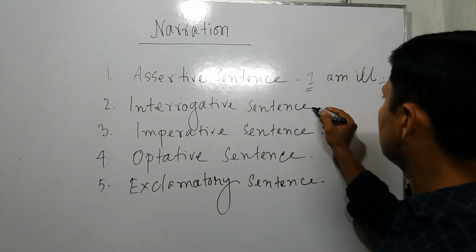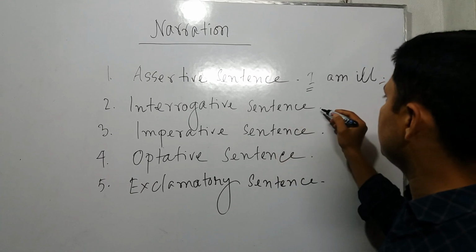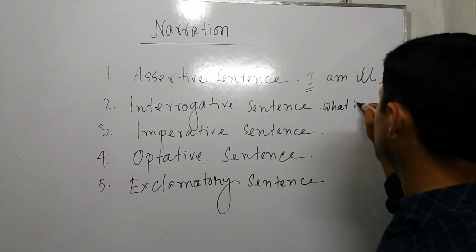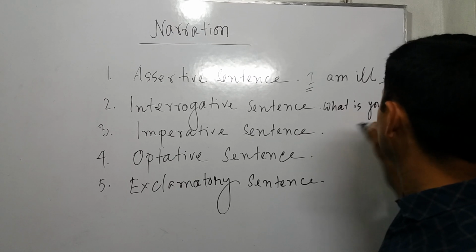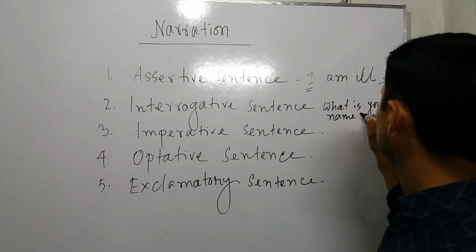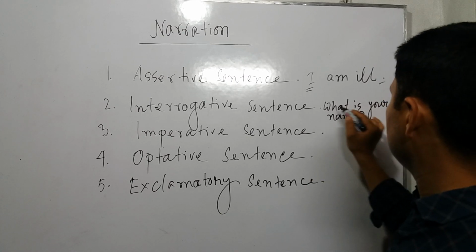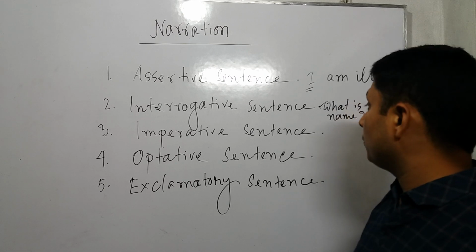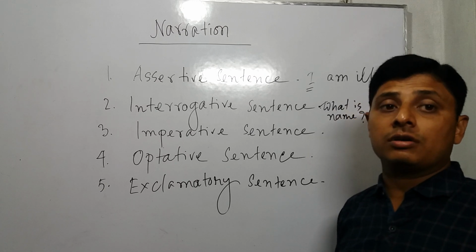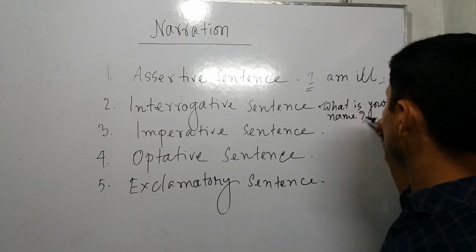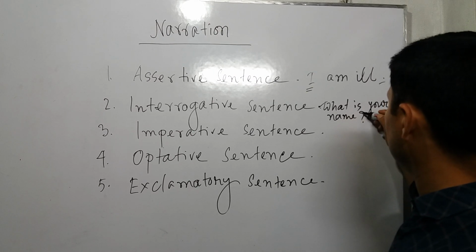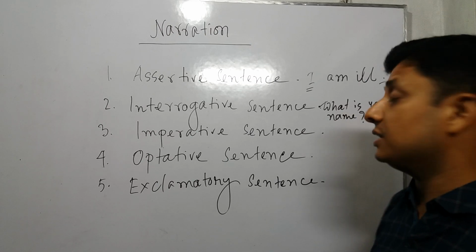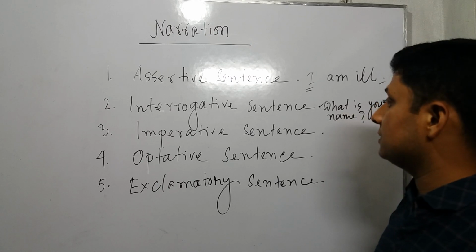If I give an example of interrogative, like that: What is your name? It is started with WH word. Sometimes it started with auxiliary verb, and when it is started with WH word or auxiliary verb, you have to draw an interrogative mark at the end of the sentence. In the meantime we call it interrogative sentence.